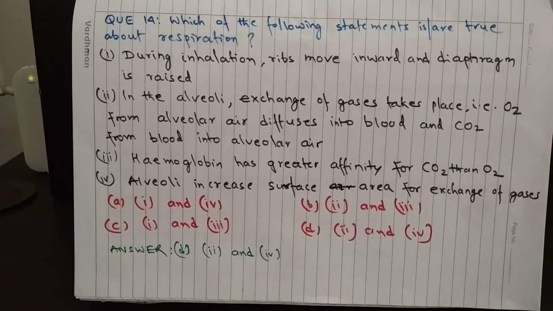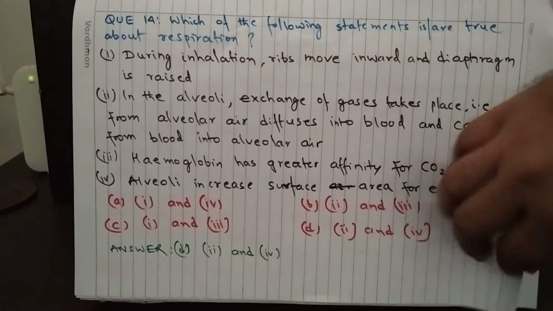Options are A 1 and 4, B 2 and 3, C 1 and 3, and D 2 and 4. And the answer is 2 and 4. That is, exchange of gases takes place in alveoli, and alveoli increase surface area for exchange of gases.